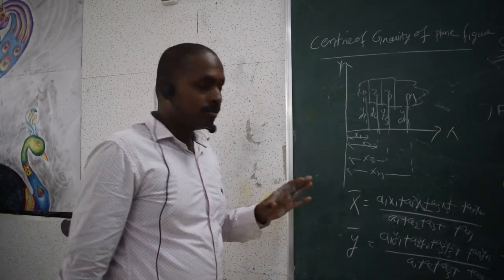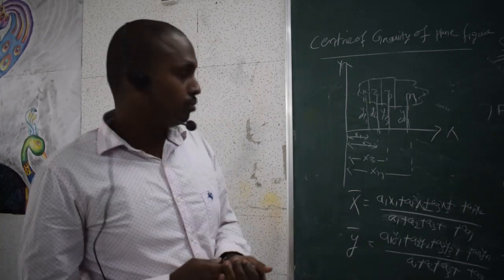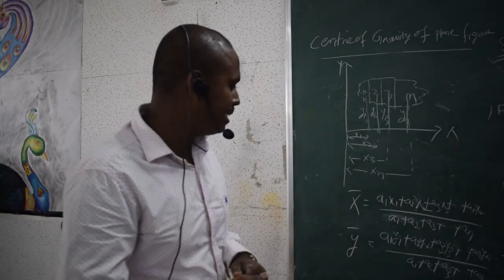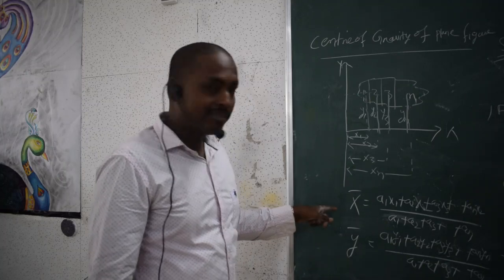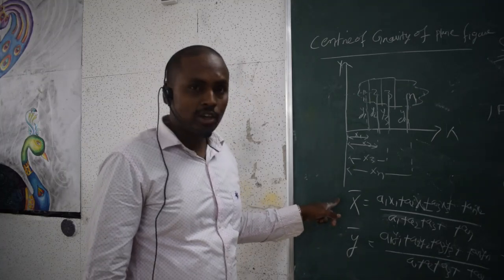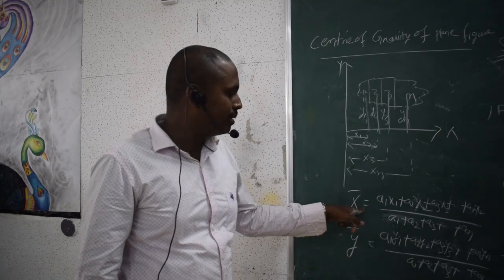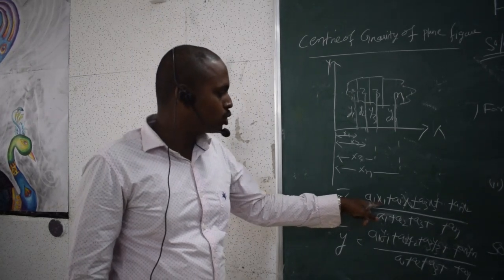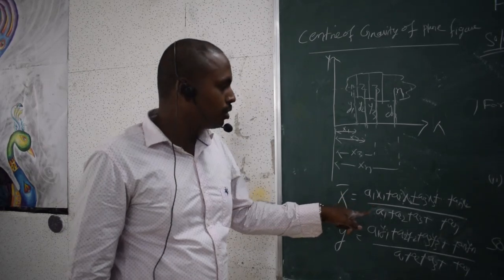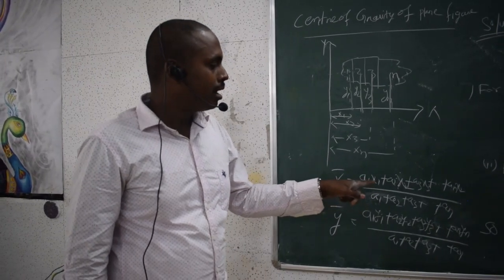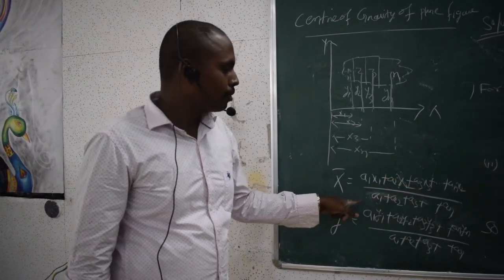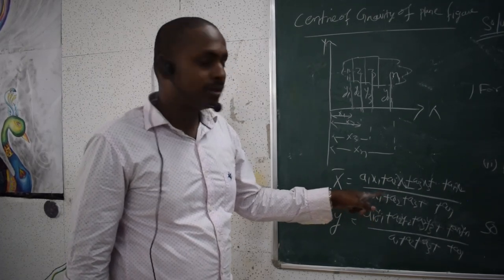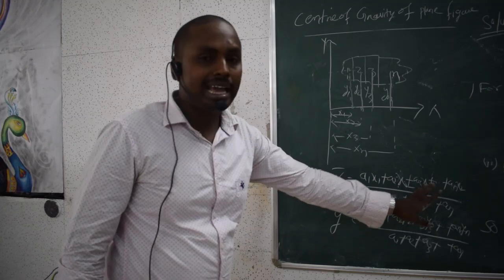So to find the total body's center of gravity, the formula will be, denoted by x bar, the x coordinate: a1 x1 plus a2 x2 plus a3 x3 up to an xn, upon a1 plus a2 plus a3 till plus an.